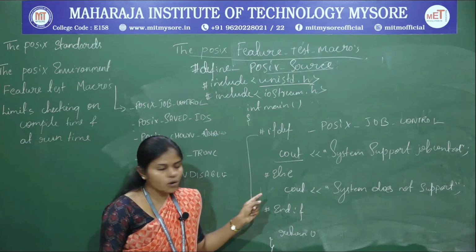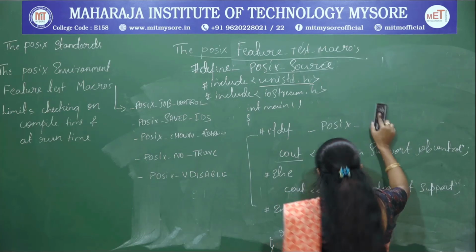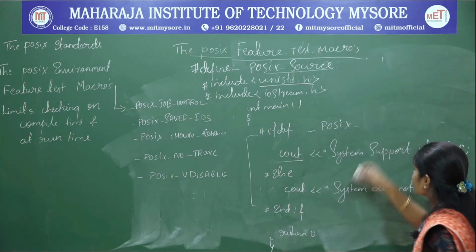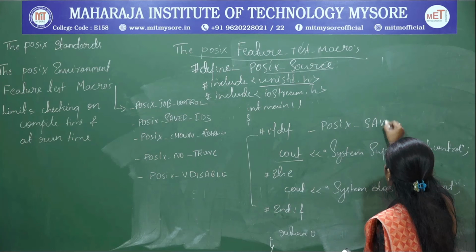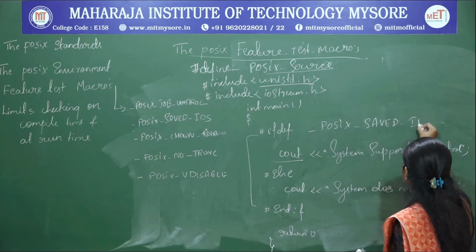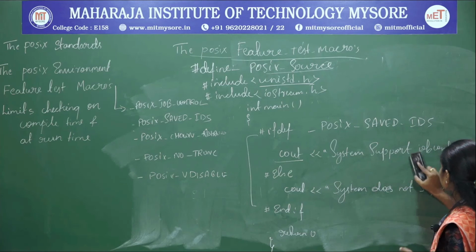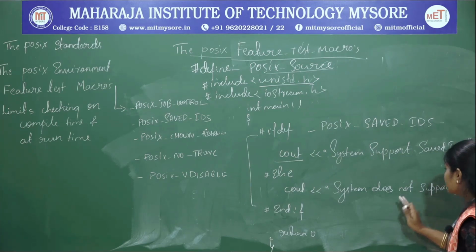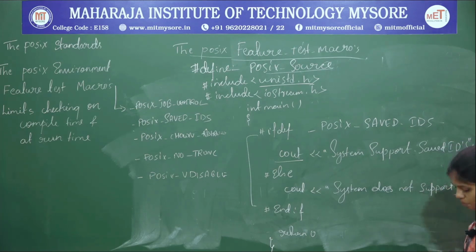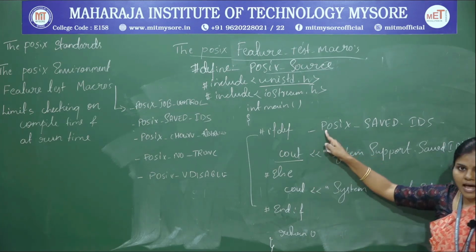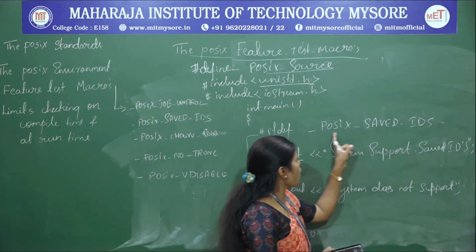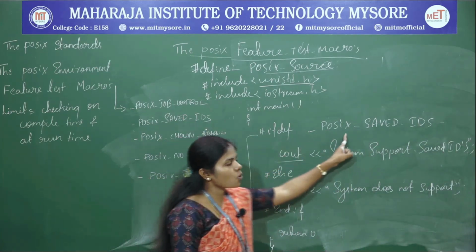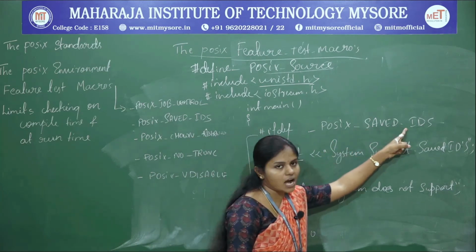Now with the same code, instead of job control I am going to write the second one, that is saved IDs. Now the system is going to support the saved IDs, otherwise the system does not support. So for the same line, instead of _POSIX_JOB_CONTROL, I replace it with _POSIX_SAVED_IDS.